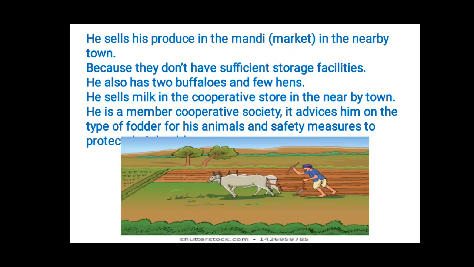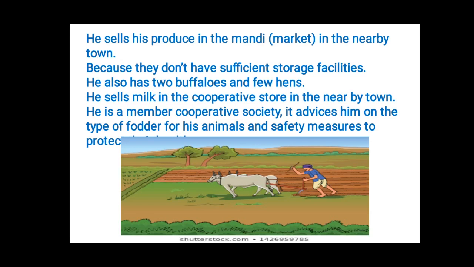All the members of the family help him in various farm activities. Children, sometimes he takes a credit. He takes loan also from bank to buy the HYV seeds and other implements. And now, what he'll do after getting his production, children? He sells that in the mandi. Mandi means market. Okay, nearby market.